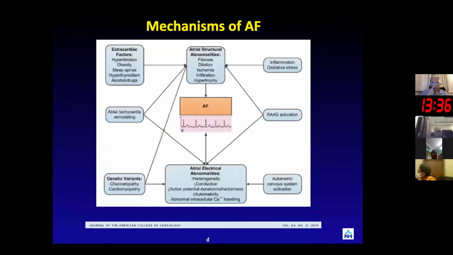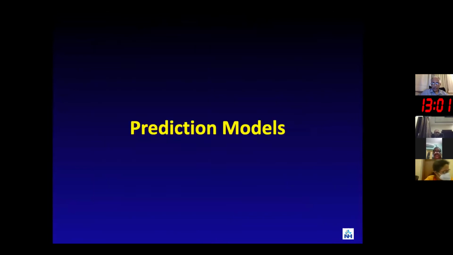Now, the mechanism of AF itself can be summarized in a way that is too simplistic here, but I guess the message gets across. You have the AF here, and then you have three areas: atrial tachycardia remodeling, genetic variants, and RAS activation. These three have an impact on the electrical and the structural aspects. While you have the extracardiac causes and the infiltrative part, the autonomic nervous system directly impacts the atrial, while the other is on the structural abnormalities.